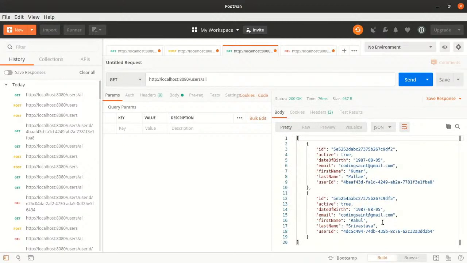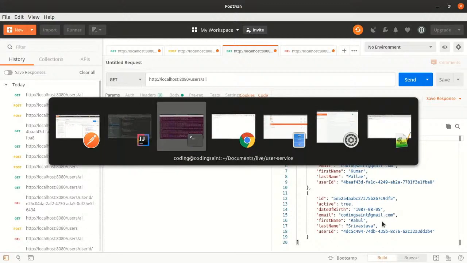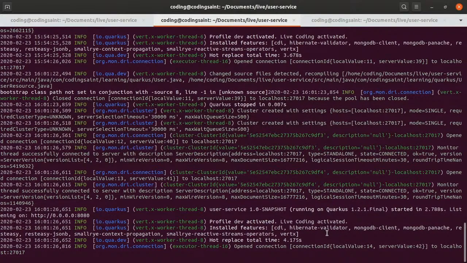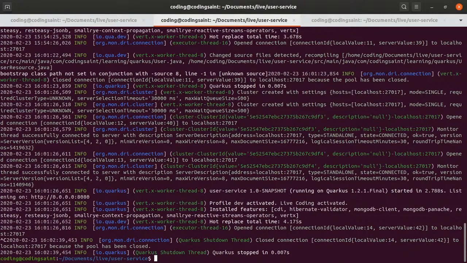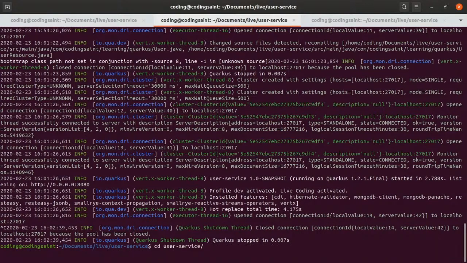So this is the way the entire thing works with Quarkus. But now comes one of the most interesting things. What do you think the time it has taken to start this entire application? I'll just close this. Okay, I'll just quit it. Currently it is running in live mode, so that's why it would have taken some time. But let me first build it one more time.